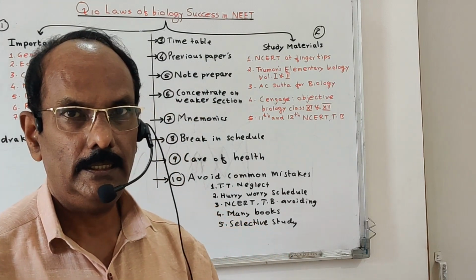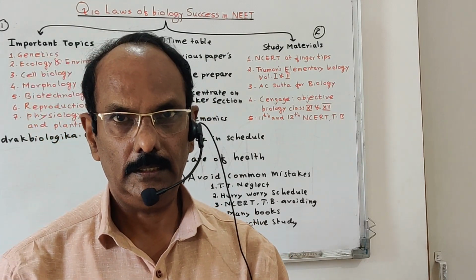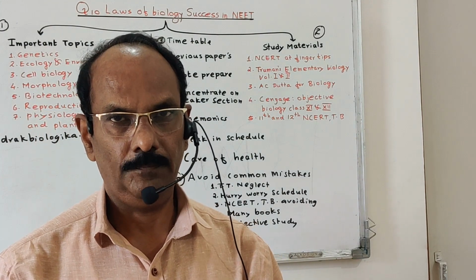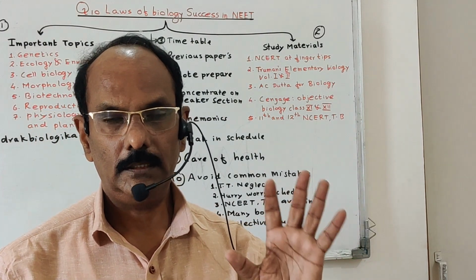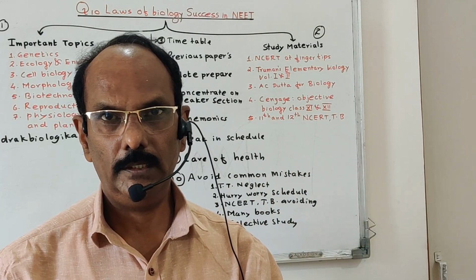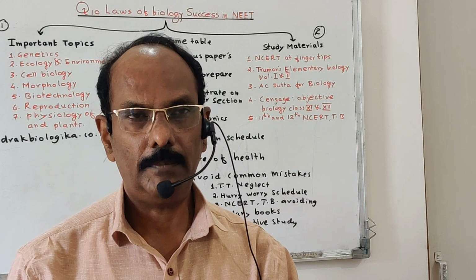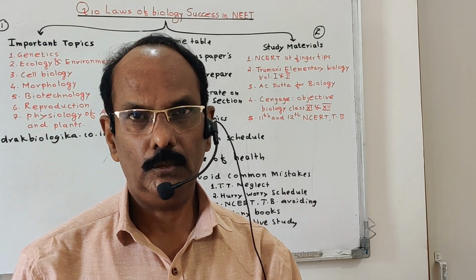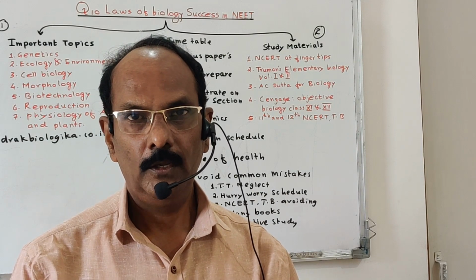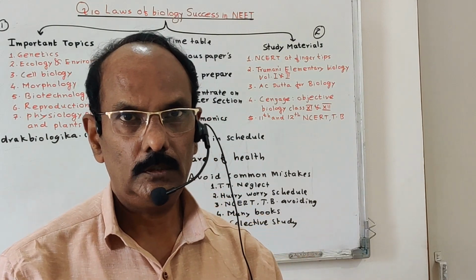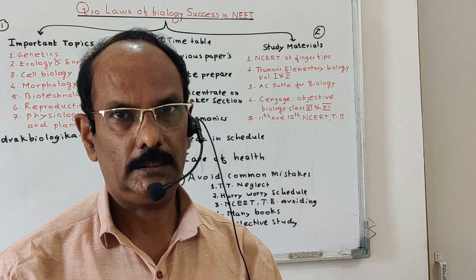For that additional study, how much do you have to study additionally? To get the idea, you have to follow the previous year question papers. A lot of books are available, with the last 35 years, 30 years, 27 years, or 20 years of question papers in the market. In my observation, you should purchase a book containing questions from 2012 onward, because 2012 is when the first NEET examination took place.